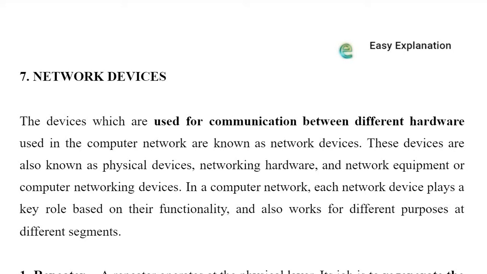Going to the definition portion, the devices which are used for communication between different hardware used in a computer network are known as network devices. Okay, so there is a sender and there is a receiver. So all the devices between sender and receiver, like router, bridge, gateway, etc., are called network devices. They are also called network infrastructure. Okay, so don't get confused in that. These devices are also known as physical devices. So it can be of various names like physical device, networking hardware, network equipment, or computer networking device.